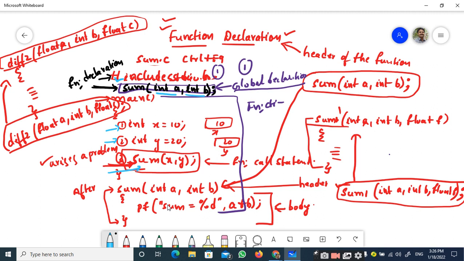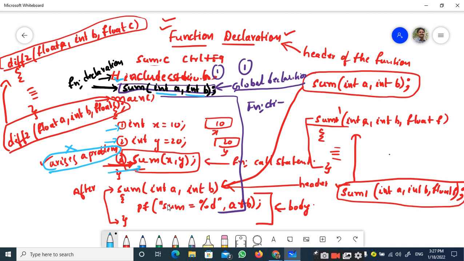Yes, it does. The function declaration has already given some idea of the name of the function, the return type of the function, the order of the parameters, and how many parameters it is accepting. All this information is present at the compiler. Therefore, this problem will not arise. It cannot say that it doesn't know anything about sum, because I have given every piece of information related to sum at the time of function declaration. So to avoid such problems, we make use of function declaration.